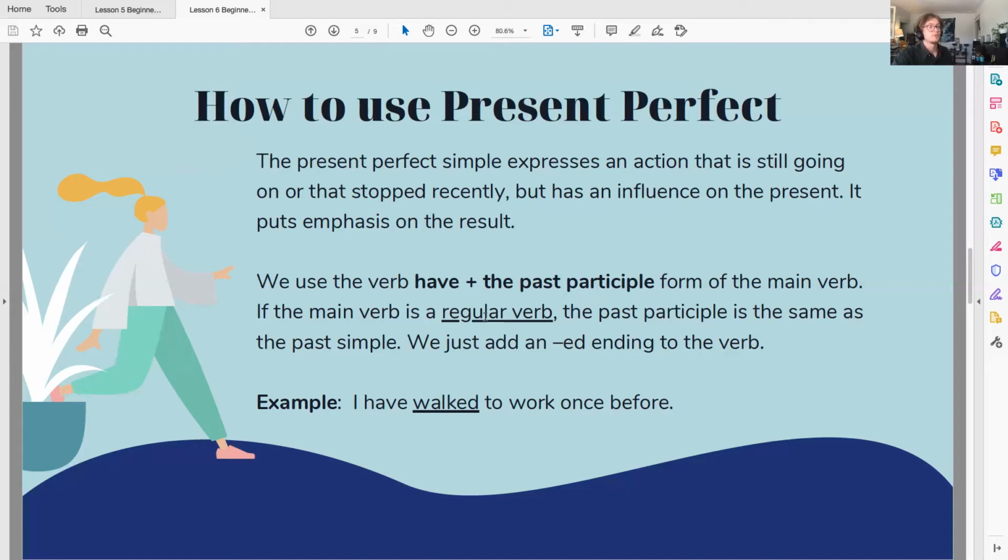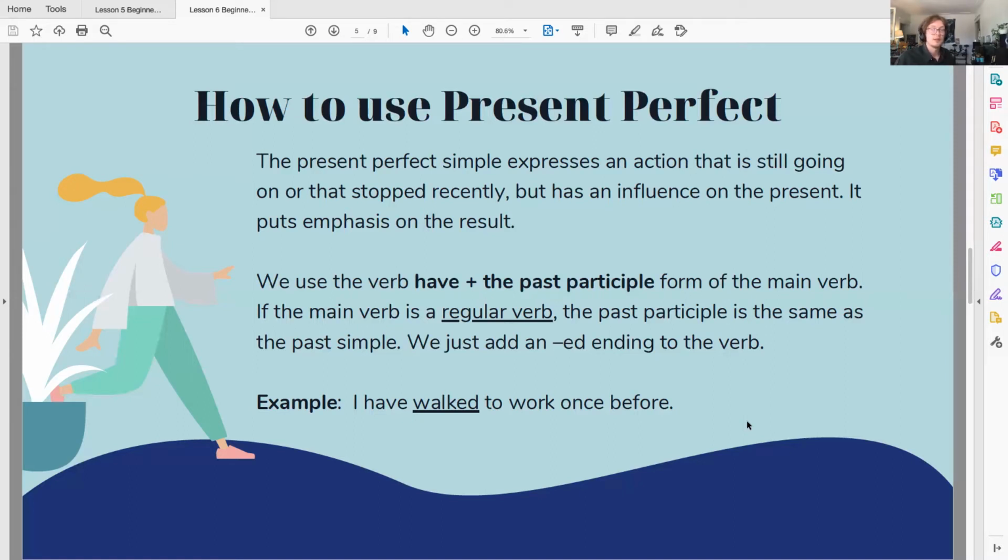If the main verb is a regular verb, the past participle is the same as the past simple. We just add the ed suffix to the verb. So if I was talking about this example down here, I have walked to work once before. The result of that action is me walking to work. I have gotten to work.